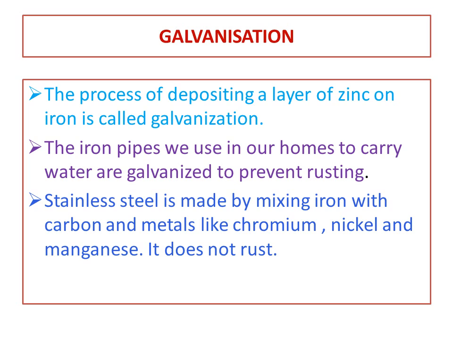That the answer is this only. Stainless steel is made by mixing iron with carbon and metals like chromium, nickel and manganese. Because of that reason it does not get rust. Okay children, this much about galvanization. I hope you have understood this.